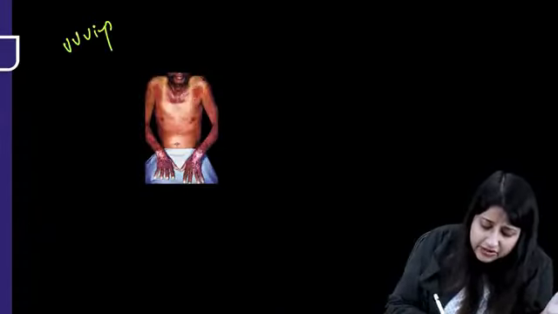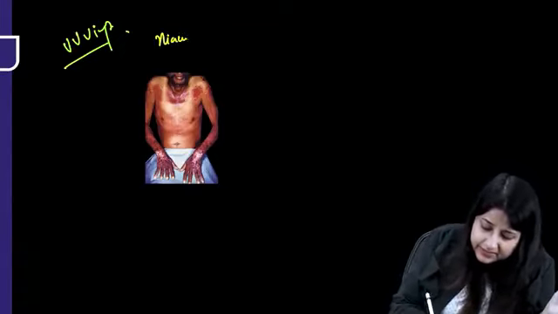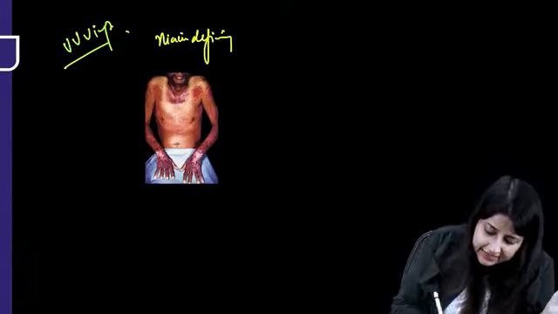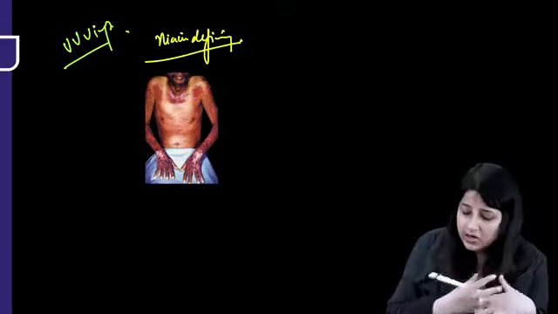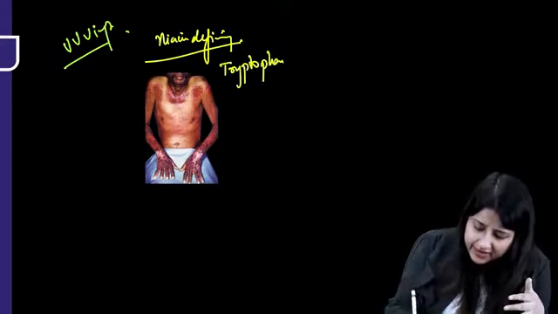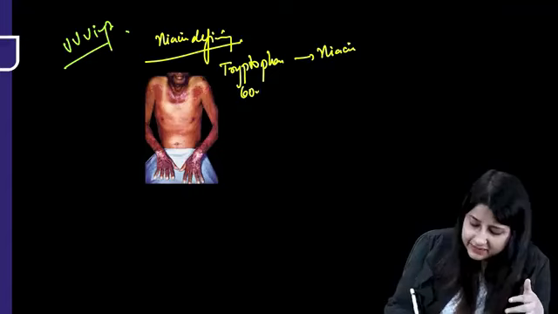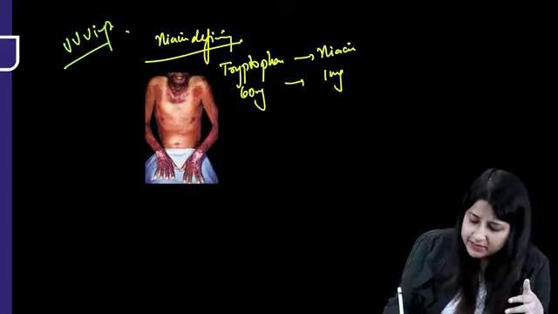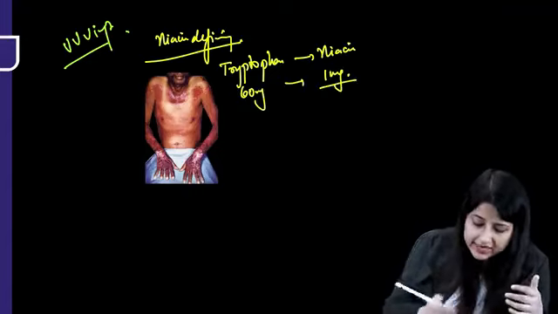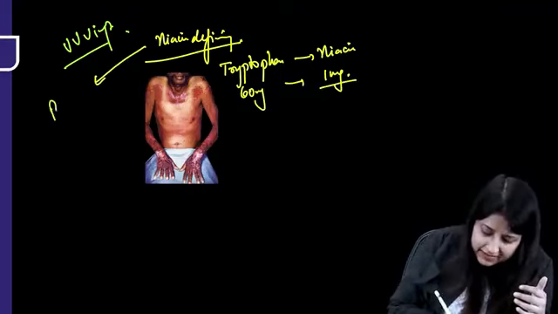Okay. What is this? Very, very, very important. Now here the person suffers from which deficiency? Everybody. So the person is suffering from niacin deficiency. All right. Now what happens? See, tryptophan gets converted to niacin, and 60 milligram tryptophan gives 1 milligram of niacin. So now deficiency of niacin leads to what is known as pellagra, guys.